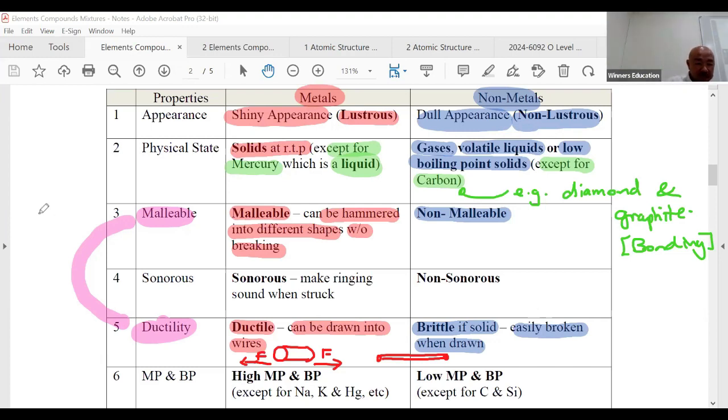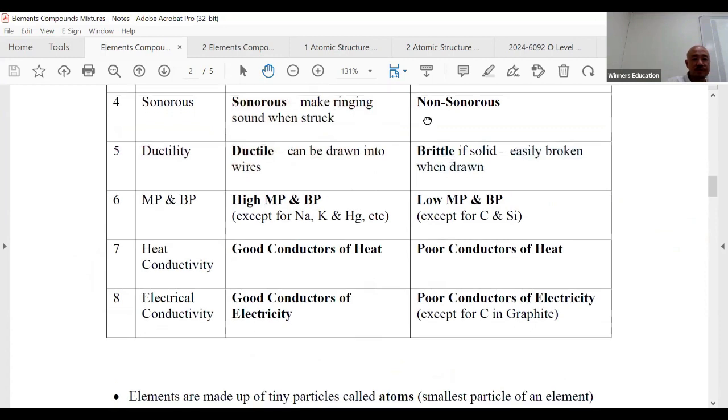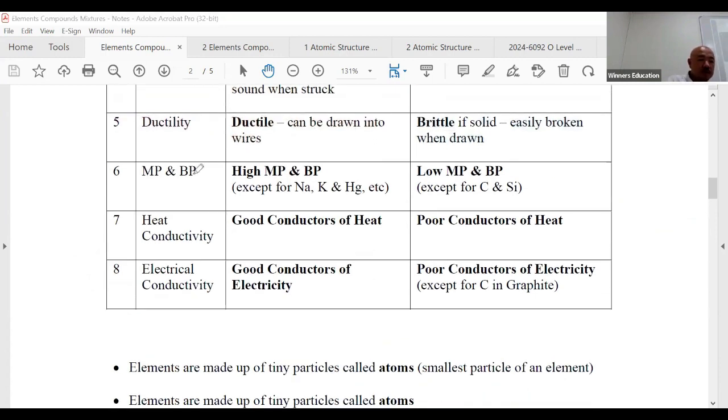So what about other things? Metals tend to be sonorous, meaning they make a ringing sound when struck. You hit anything that's not metal and you'll never hear this kind of sound. Metal always has this kind of sonority. Non-metals are non-sonorous. Carry on. Melting and boiling point: metals tend to have high melting and boiling points, and non-metals tend to have low melting and boiling points. Again, we'll learn this slightly later in bonding. There are some exceptions, so we just leave it there first.